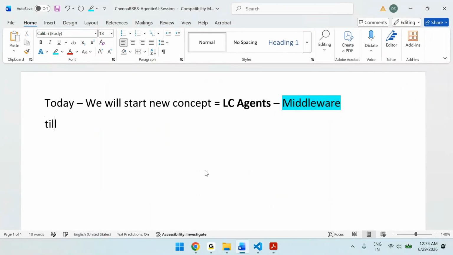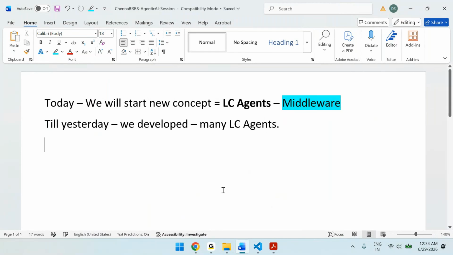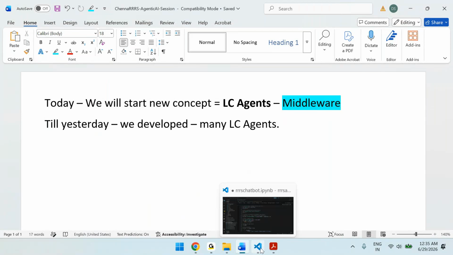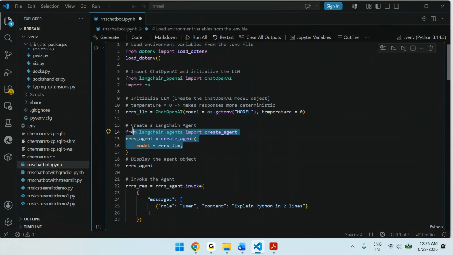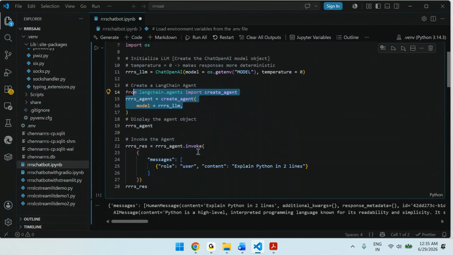Till yesterday, we developed many LangChain agents, right? For example, this is how we developed the agent. We loaded the environment variables, imported the necessary libraries, then initialized the model or LLM. After that, we created an agent. Then we invoke the agent by passing the prompt.